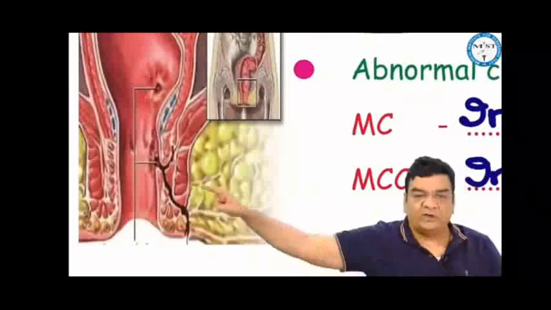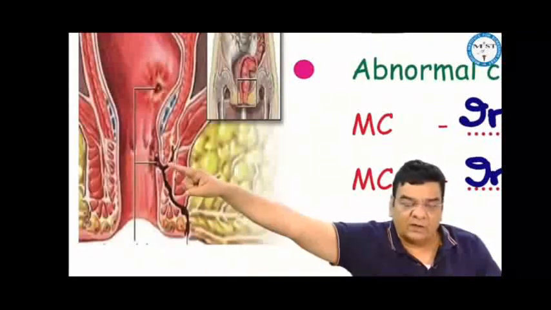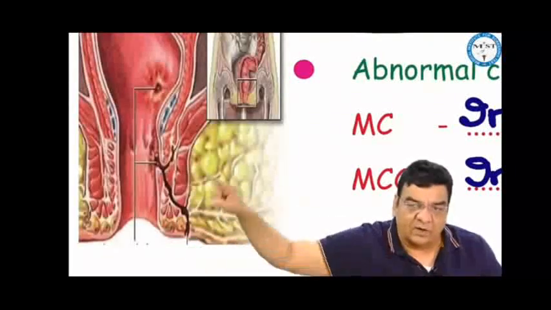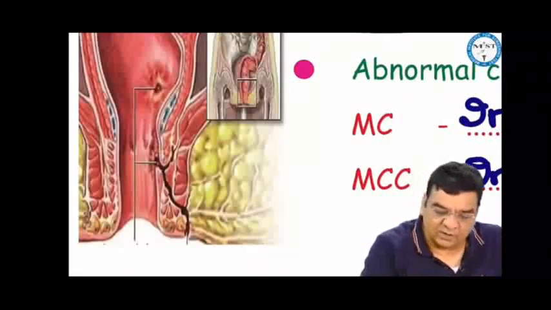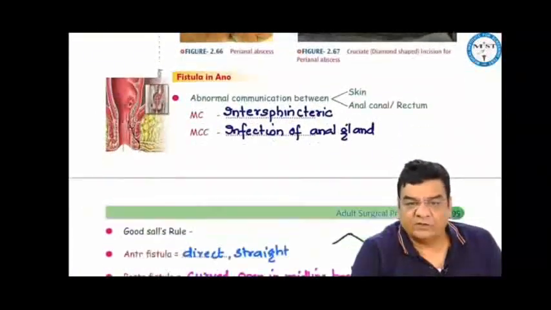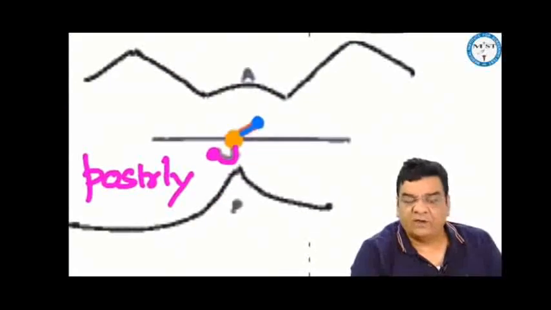Rectum, abnormal relation will develop between the anal canal and the skin outside, which is called fistula in ano. So there may be abnormal connection between the anal canal and the skin, or maybe abnormal connection between the rectum and the skin here. That is fistula in ano. Most common type of fistula is intersphincteric due to infection of the anal gland. Goodsall's rule helps us in identifying whether the fistulas are straight or curved.